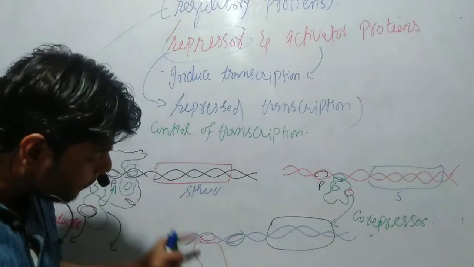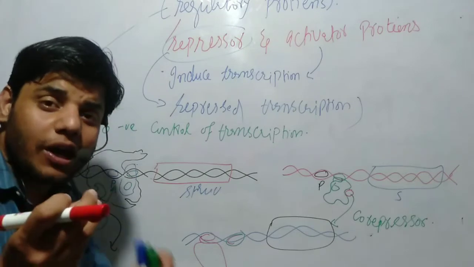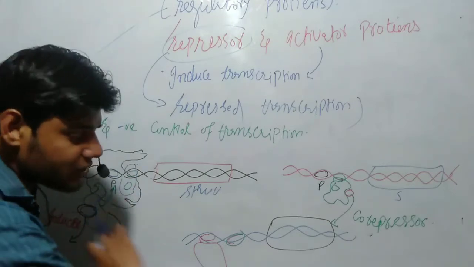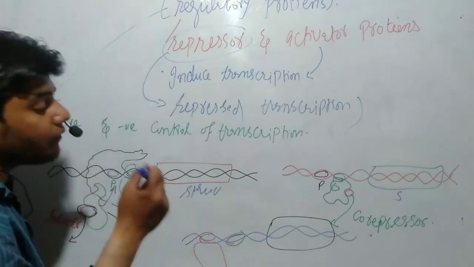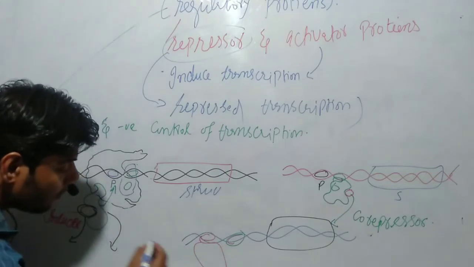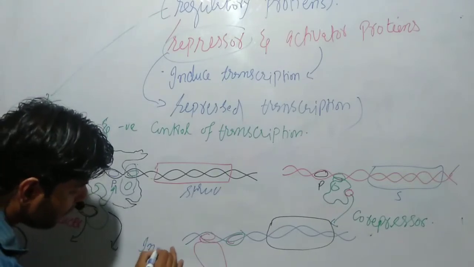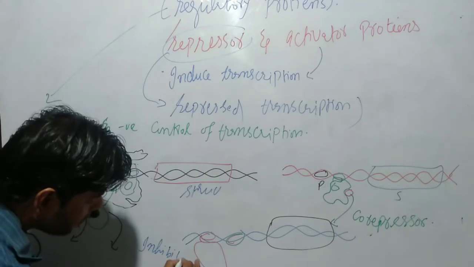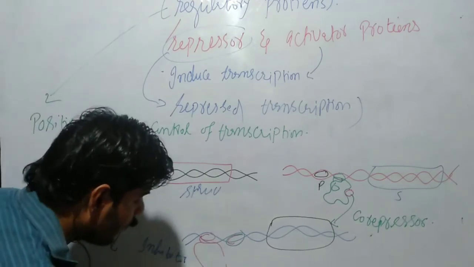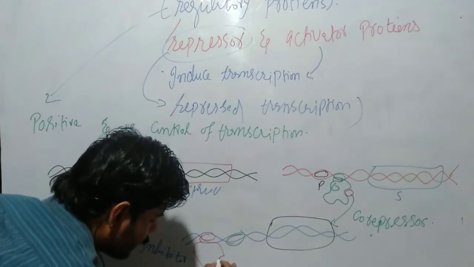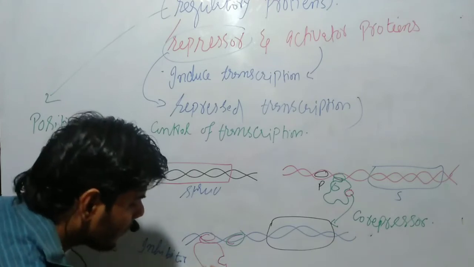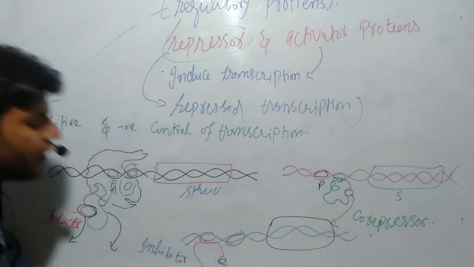But if we have inhibitor molecules, let's suppose this process is carrying on, and if we want to stop this transcription process, then we have another molecule which we call the inhibitor molecule. This inhibitor molecule binds to the active site. Let's suppose this is the active site. It binds to the active site, to this site of the enzyme.